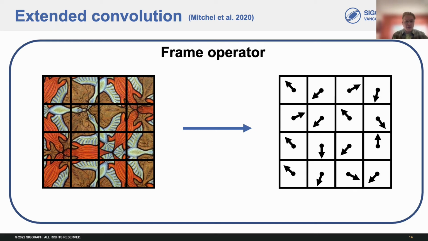So, how can we define a frame field that satisfies these properties? Well, what we'll do is we'll take our input signal, compute the gradients, and use their direction to encode a frame at each point. This works because the gradients rotate with the signal, so our frame operator will have the desired property.